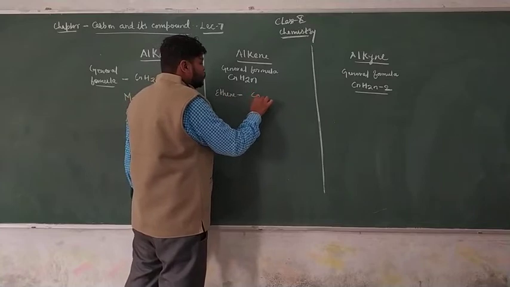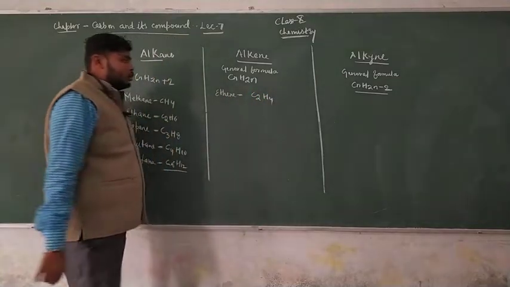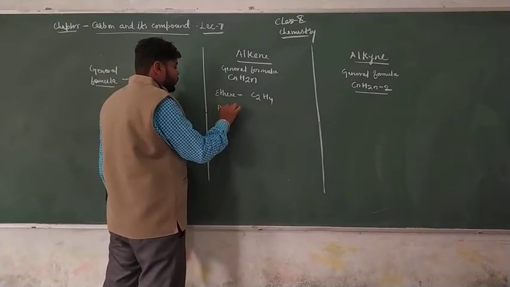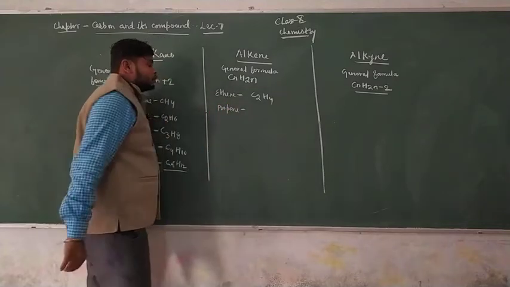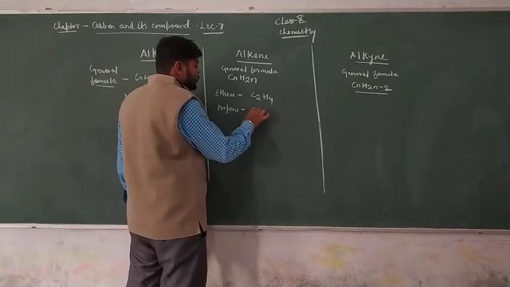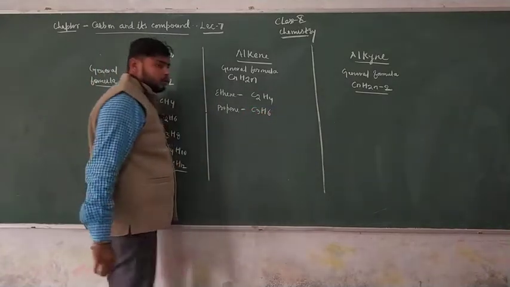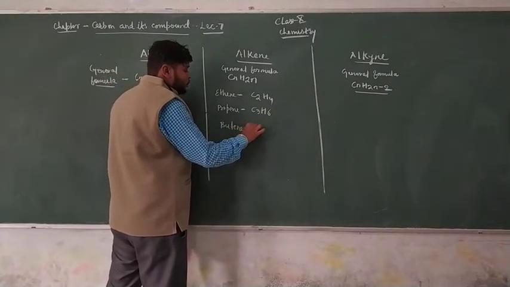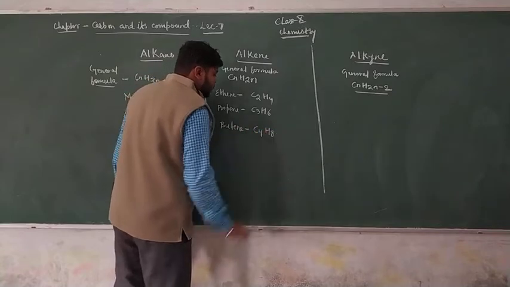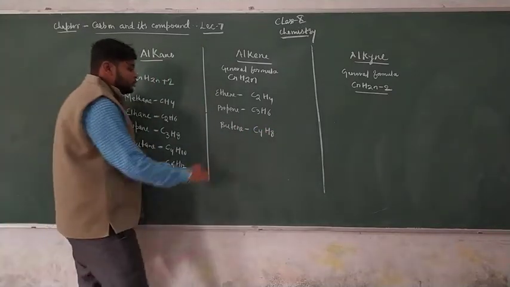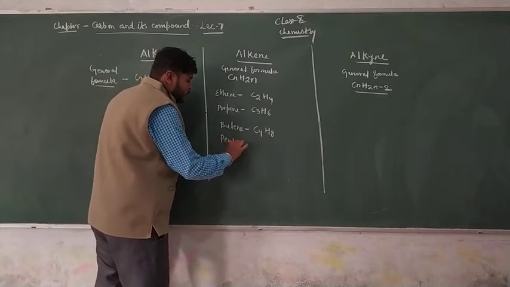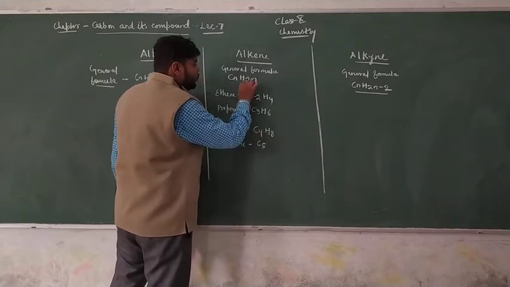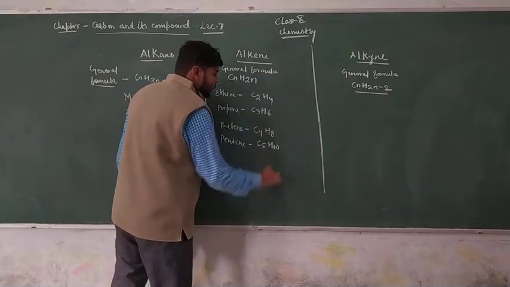Similarly for alkenes, we prepare ethene, and its formula is C2H4. Now propene, its formula is C3H6. Butene, C4H8. For pentene, C5 and 2 into 5, that is C5H10.